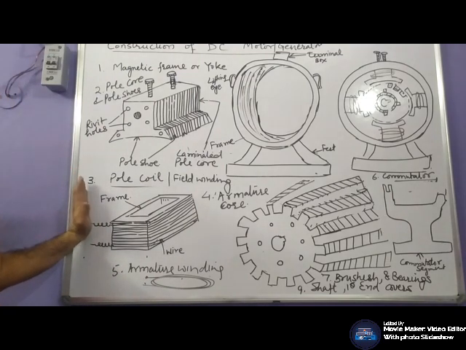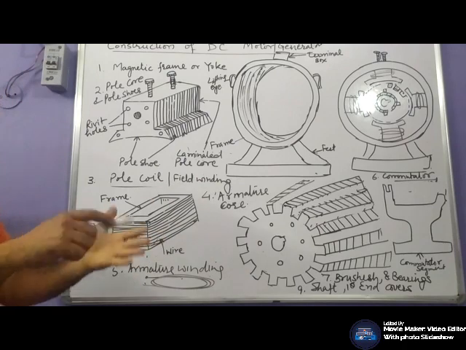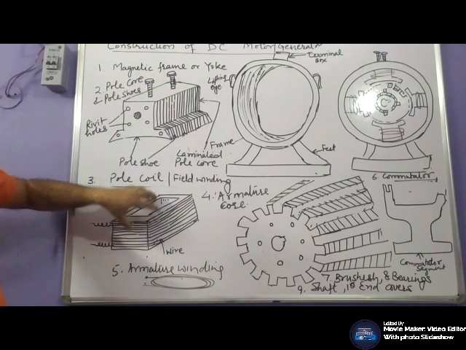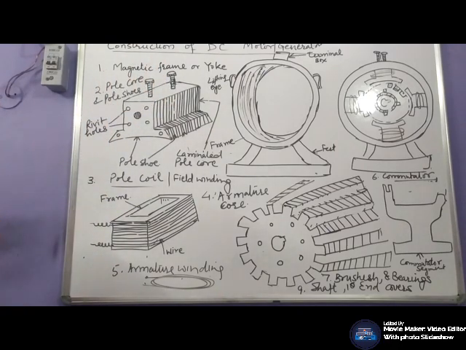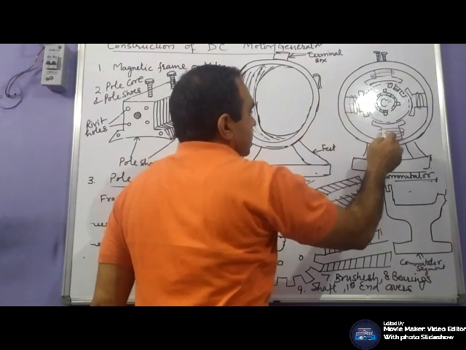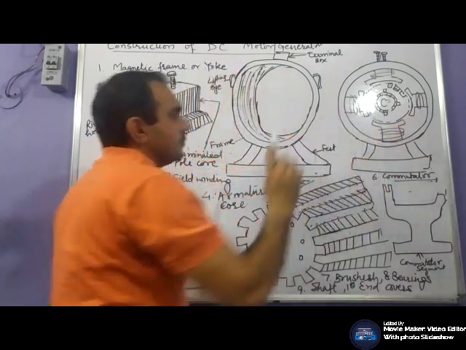Third part is pole coil or winding. Windings may be wound on a certain former and then placed in the pole core and fixed on this core. Generally copper windings are used. These are the pole cores on which these windings are placed.